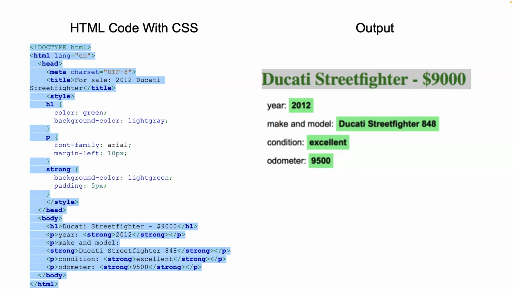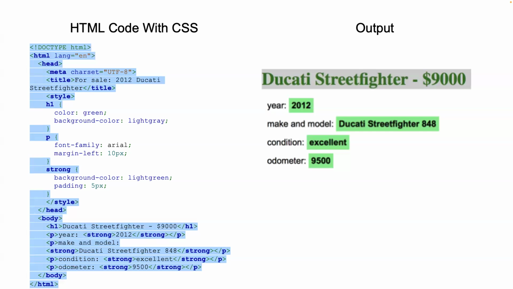The P font family Arial, margin left 10 px. This rule changes the font of all paragraph text to Arial and adds a 10 pixel left margin, giving the text a clean and professional appearance and a slight indent from the left. Strong background color light green, padding 5 px. The strong elements, which emphasize important text, are given a light green background with padding around the text, making key details like excellent and 9,500 stand out even more.